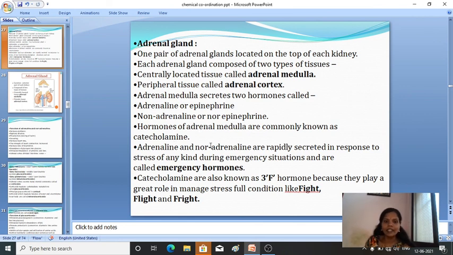Adrenaline and noradrenaline are rapidly secreted in response to stress of any kind during an emergency situation.